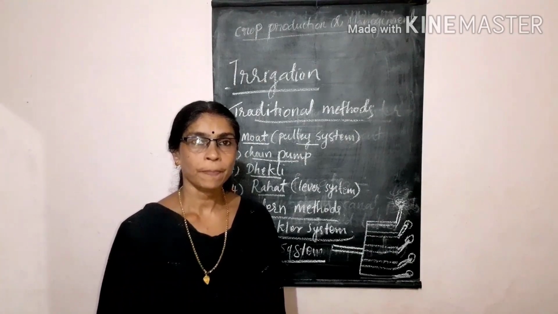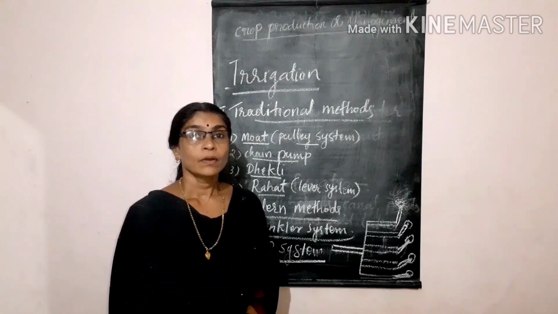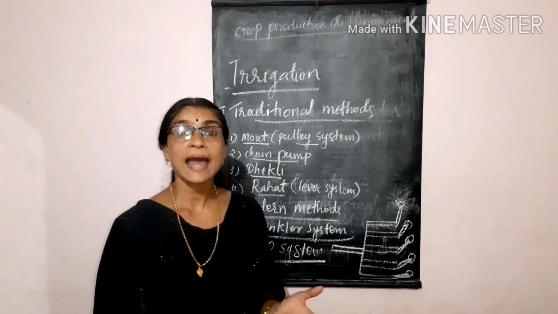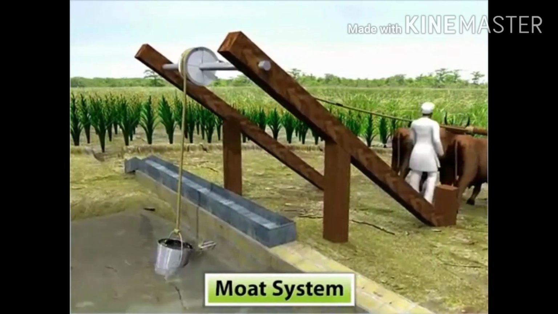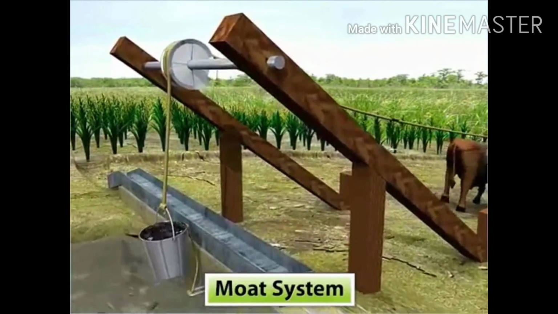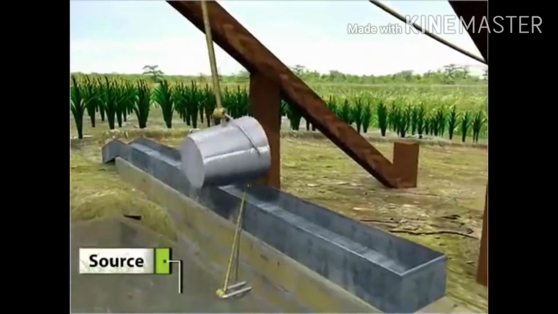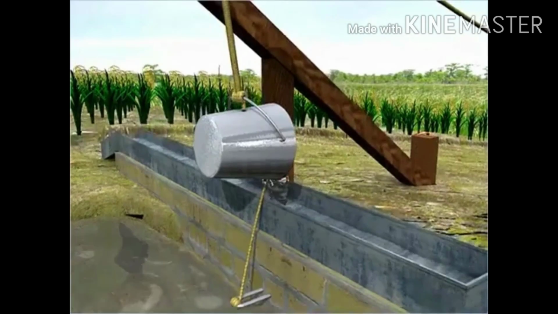Now students, let us observe a video where we can see the various methods of irrigation, traditional and modern. A moat system is one of the simplest and cheapest irrigation systems. In this, water is drawn from a well or water source by a bucket attached to a rope.